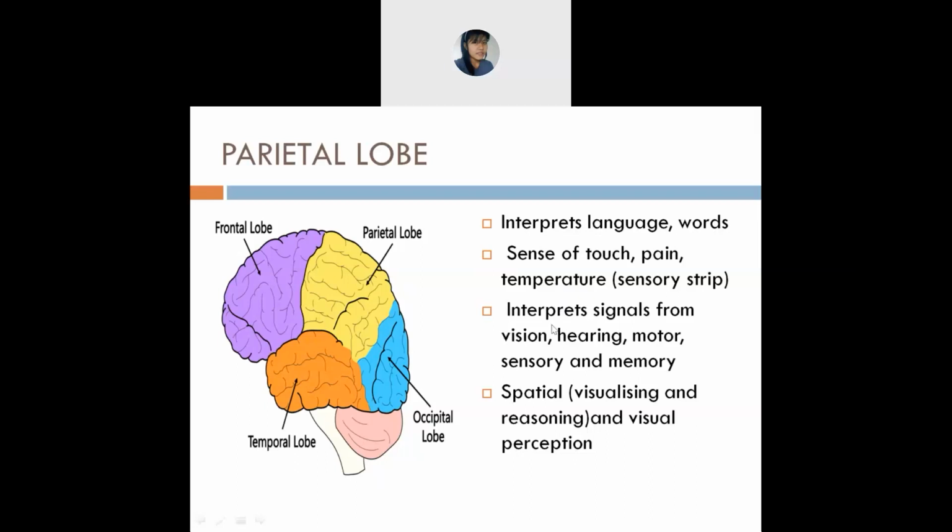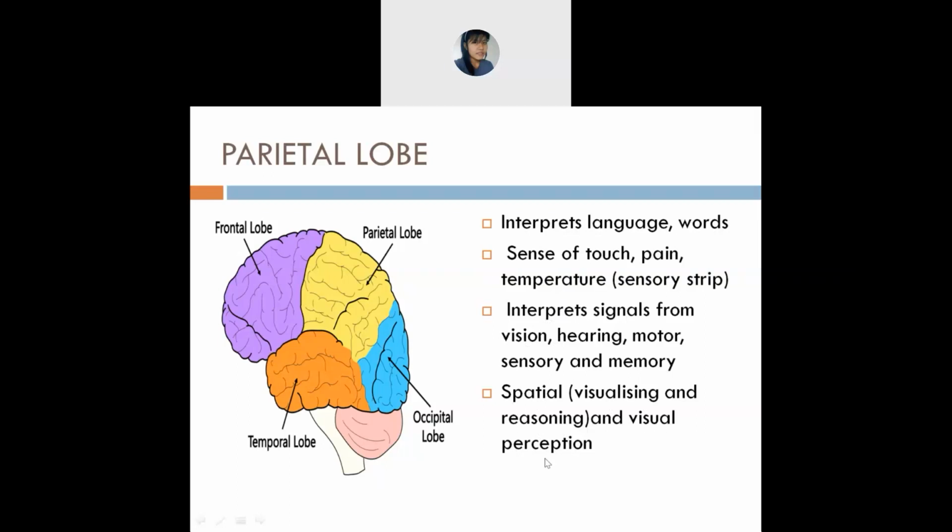Next is interpreting signals from vision, which is also known as spatial, visualizing and reasoning, and visual perception. Understand? All these are the same thing. What is the meaning of this? The meaning is that by just viewing the scenario, you will be able to relate to it, and understand what is happening around you. So who helps in doing that? The parietal lobe.